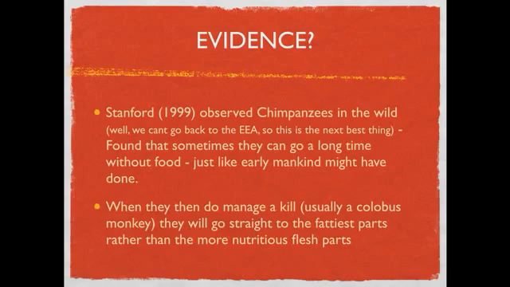So when they do manage to kill, they would normally go straight for the fattiest parts rather than the more nutritious, tastier flesh parts. So it's really good evidence here that when early humans, and chimpanzees these days, go a while without food, what they want is the most calorific food they can possibly find.